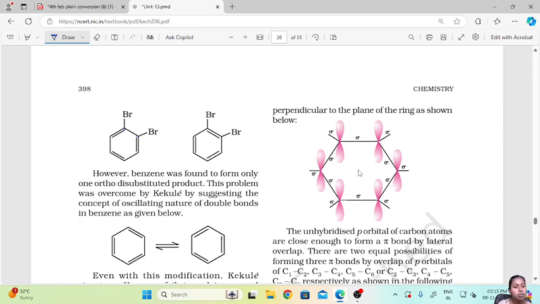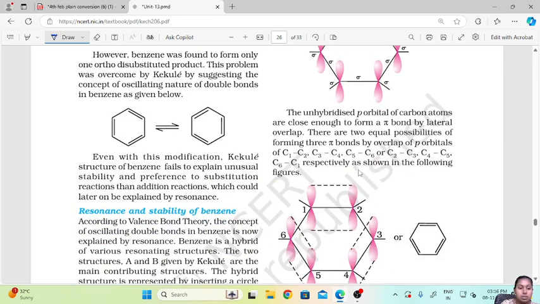This problem was overcome by Kekulé by suggesting the concept of oscillating nature of the double bonds in benzene, as given below. Since they form this similar structure, this problem was overcome. He suggested that the double bonds keep oscillating, meaning they circulate around the molecule, and this is your resonance.